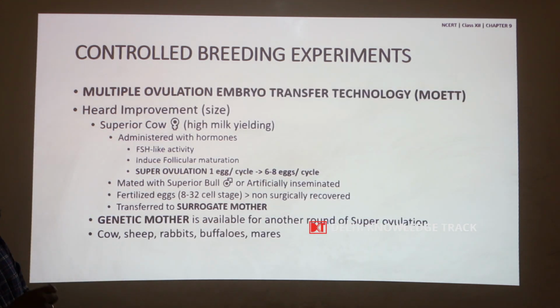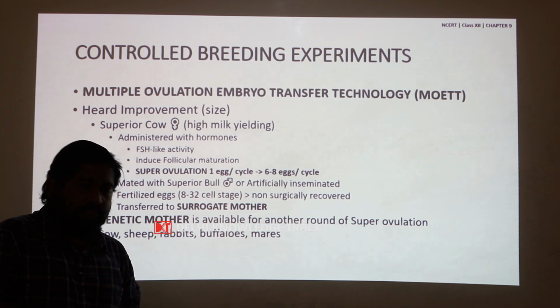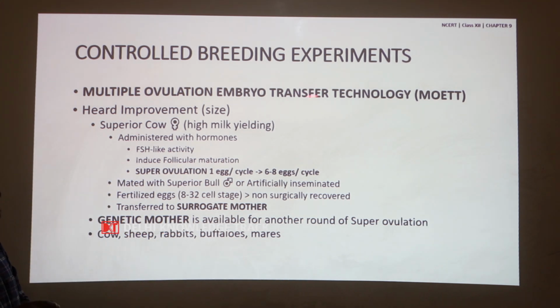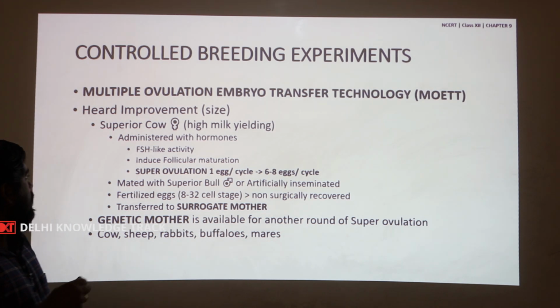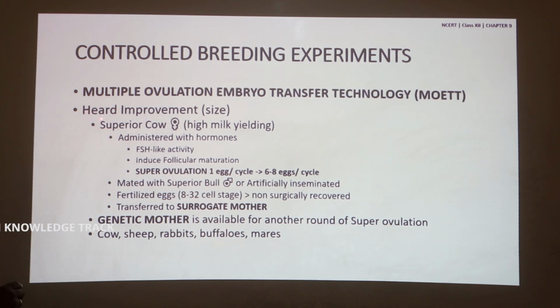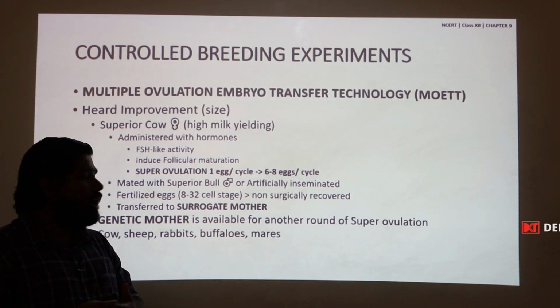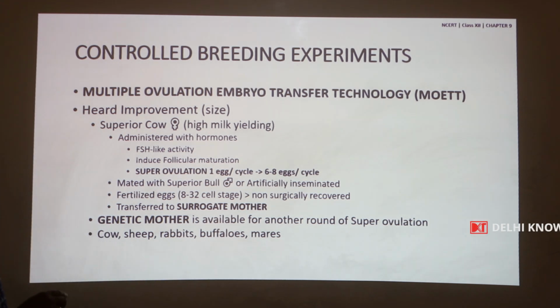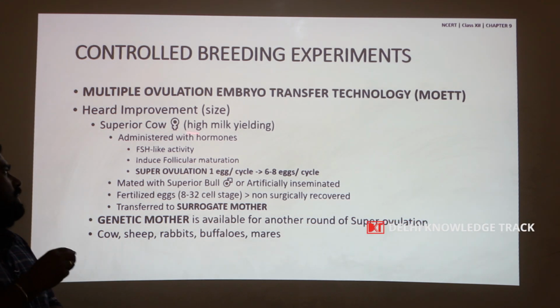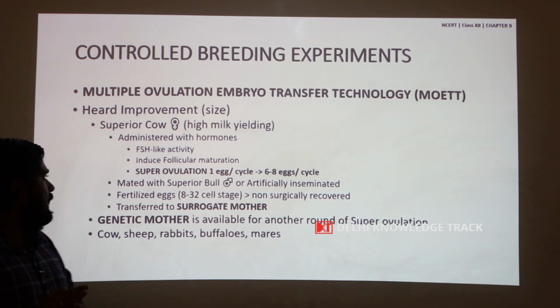The second type of controlled breeding experiment is MOETT, which is multiple ovulation embryo transfer technology. This term has two parts: multiple ovulation and embryo transfer technology. This is performed to improve the herd, that is to increase its size, which is called herd improvement. Here a superior cow, that is a cow with high milk yielding capacity, is selected.